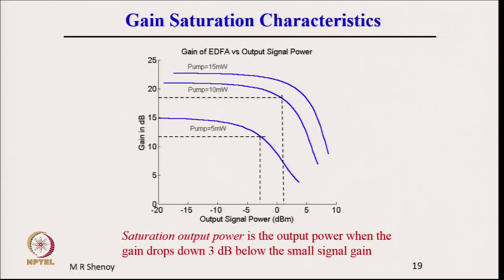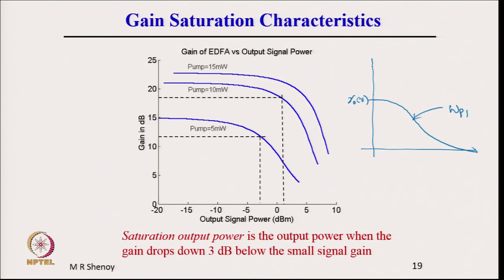The gain saturation characteristics of an amplifier are typically shown for 3 different values of pump power. As I mentioned, if you change the pump power, even at the beginning when we discussed the gain coefficient, you may remember that we had a saturated gain varying like this. This is gamma 0 of nu at a given wavelength for a certain pumping power WP1.